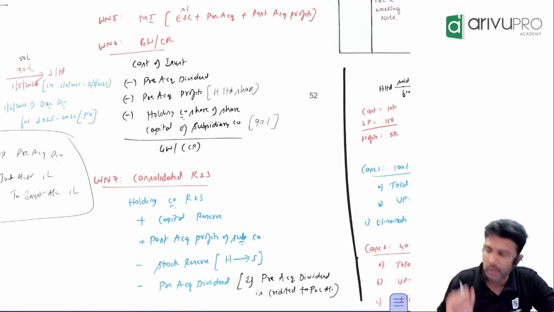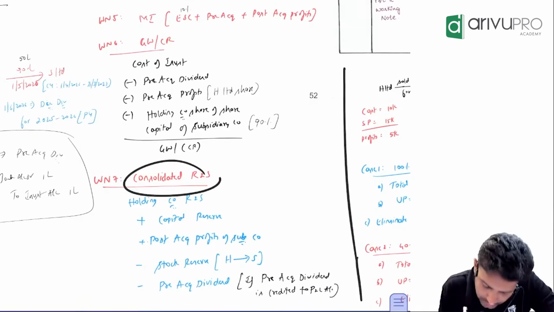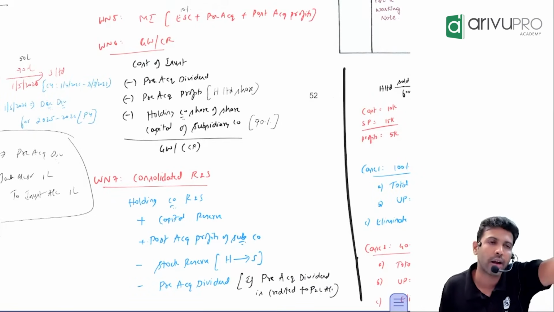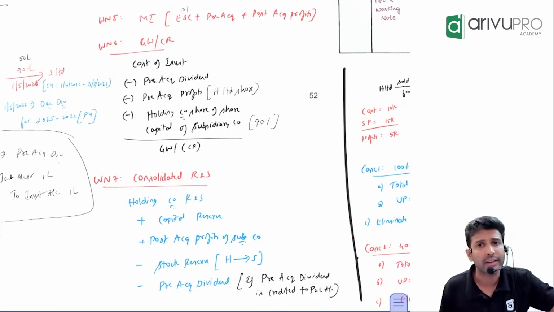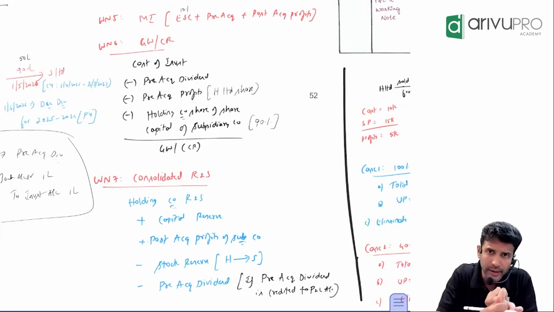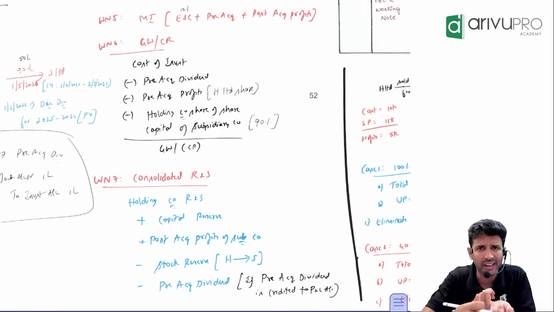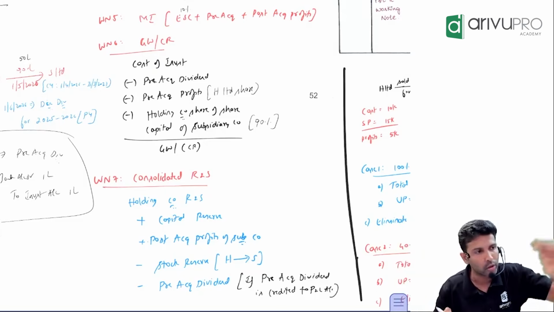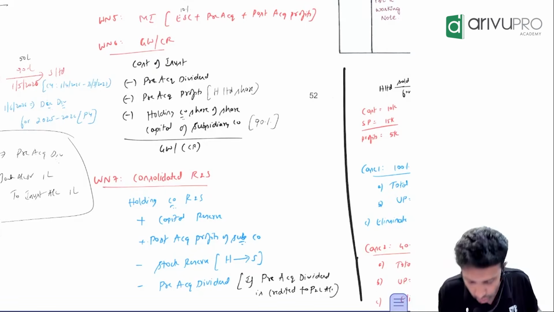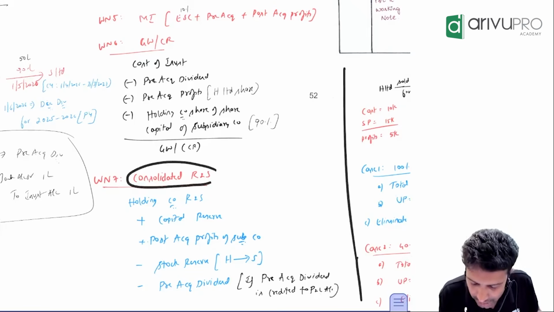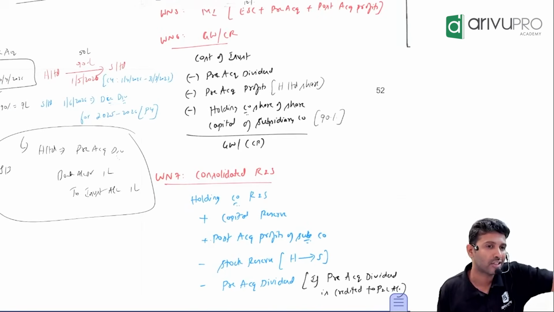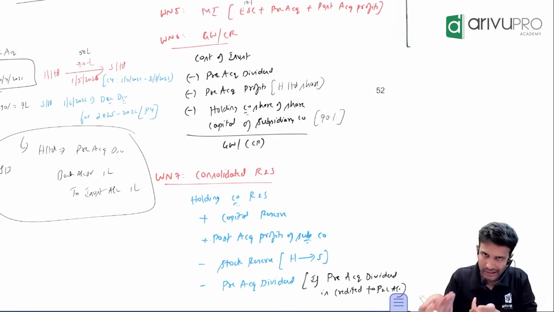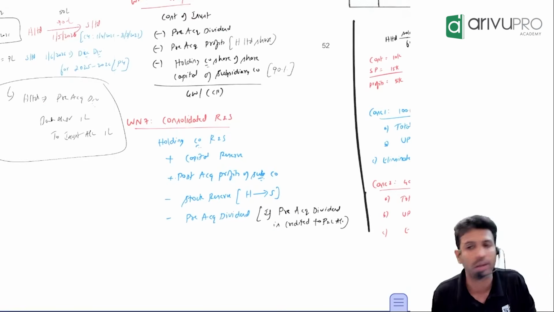The last working note is consolidated reserves and surplus. If you are preparing a consolidated balance sheet, do you want only the holding company's reserves and surplus, the subsidiary's reserves and surplus, or the total? In consolidated numbers, you will always have to show the total. So in the consolidated balance sheet, we can't show reserves and surplus; we have to show consolidated reserves and surplus. How that is calculated is what I'm trying to present in working note number 7.